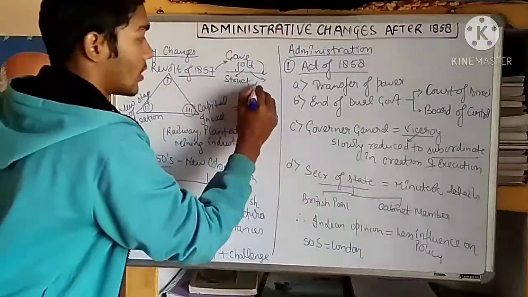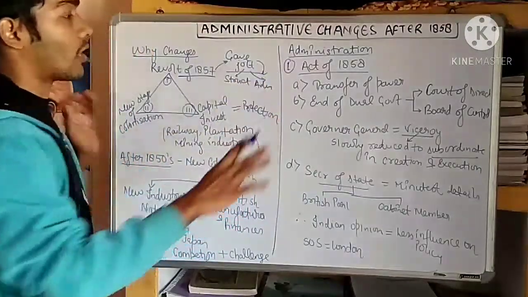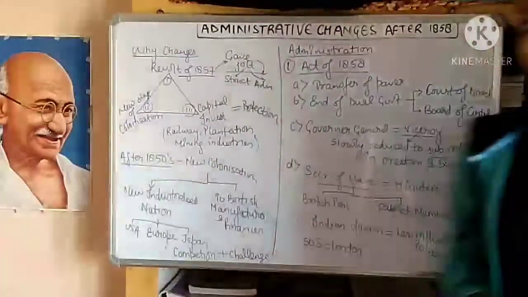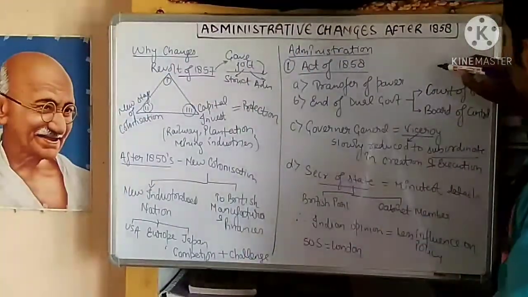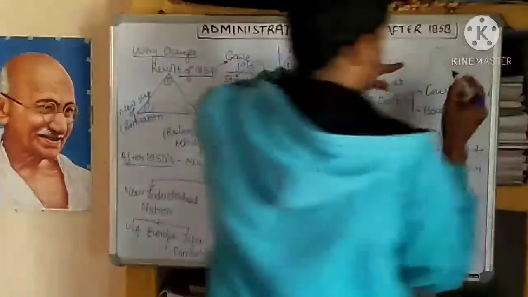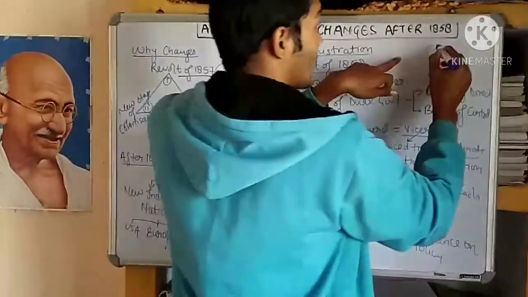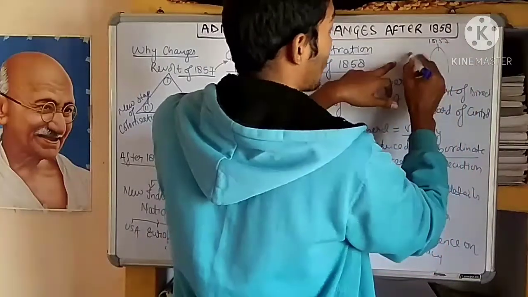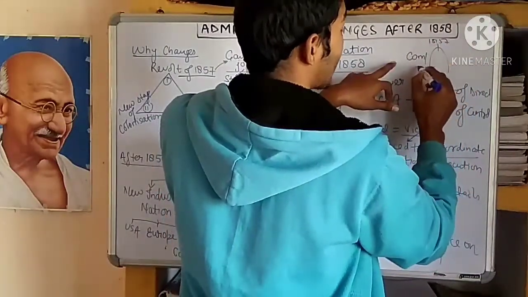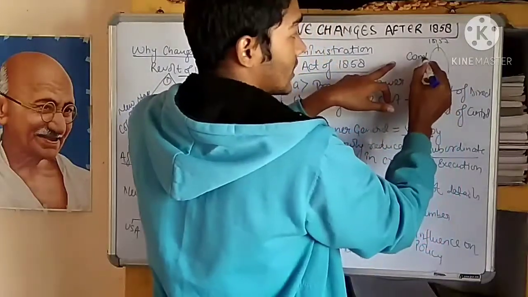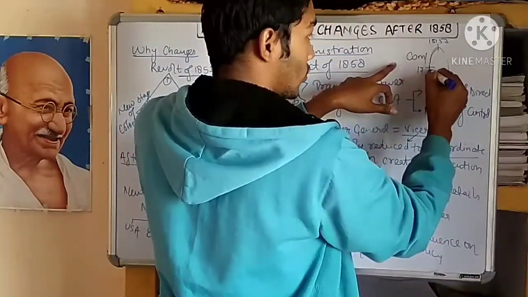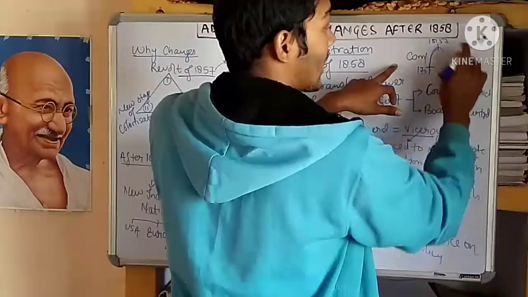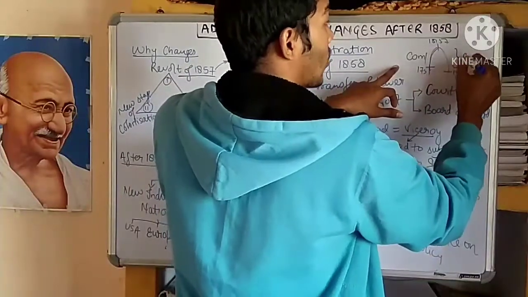Before going ahead, we will discuss the method by which they were ruling. Before 1857, this is the whole crux of modern India, the Britishers were ruling India with the help of the company. From 1757 to 1857, this entire period was ruled by the company. And from 1857 to 1947, the whole administration of India was ruled by the crown. So this is the crux.